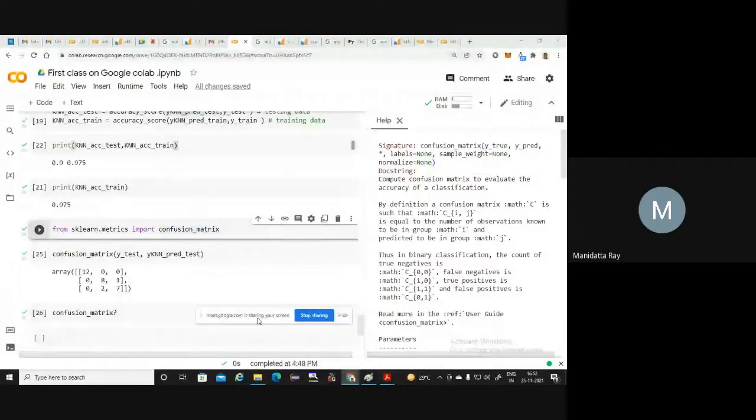See, first write this line: from sklearn.metrics import confusion_matrix. Not being shared. Your screen is not shared. No, I have shared it. Yes, now it is shared.